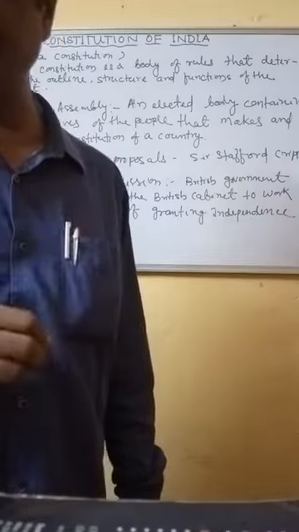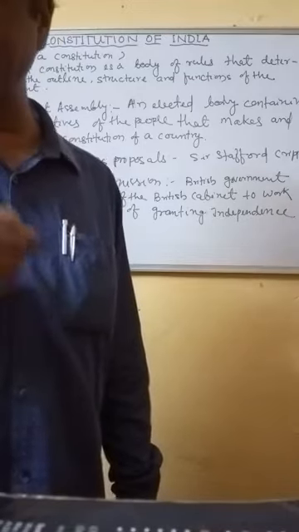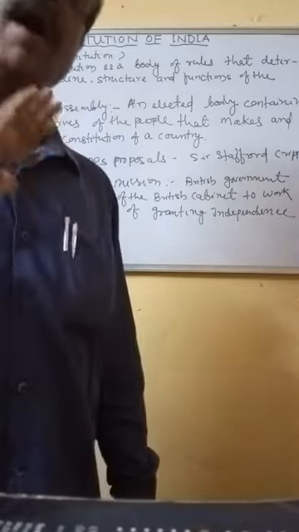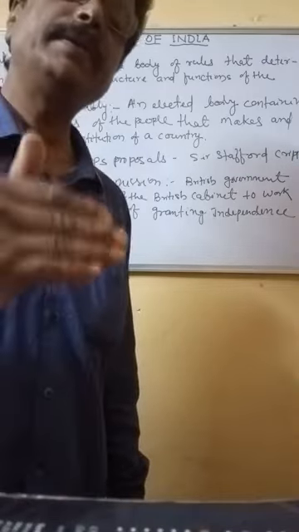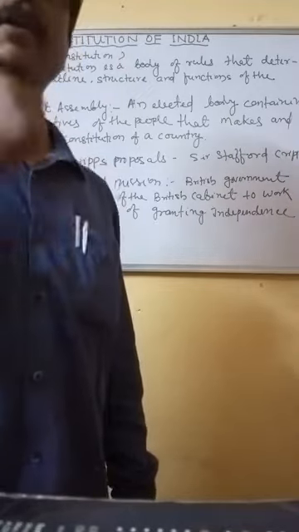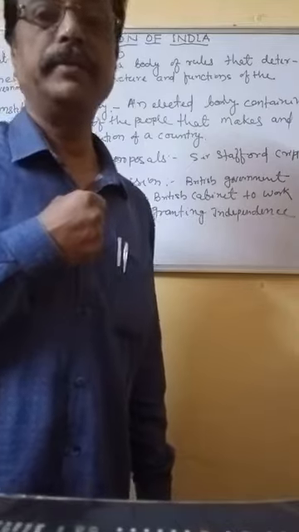The three British cabinet ministers came to India, and the Cabinet Mission accepted our demands. Our leaders placed their demand before them: we will make our own constitution.